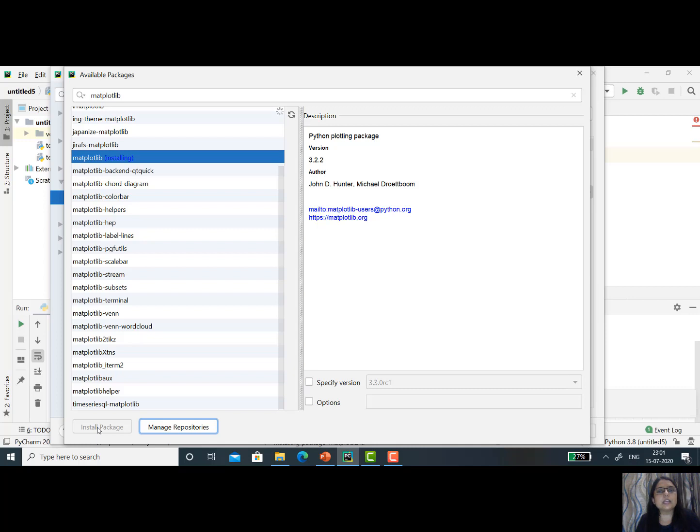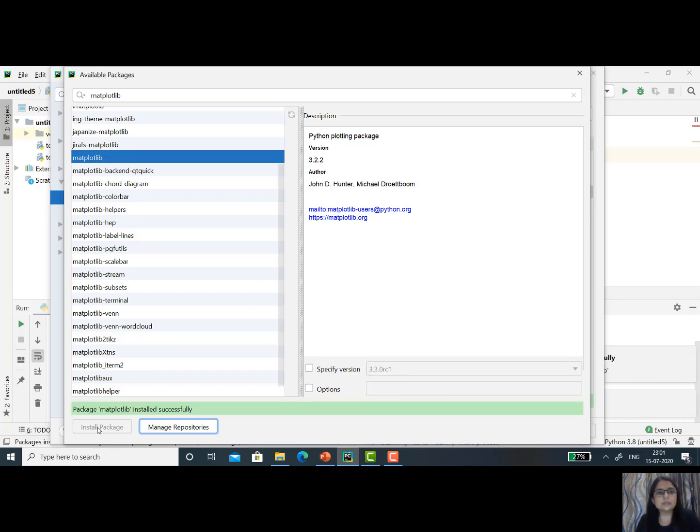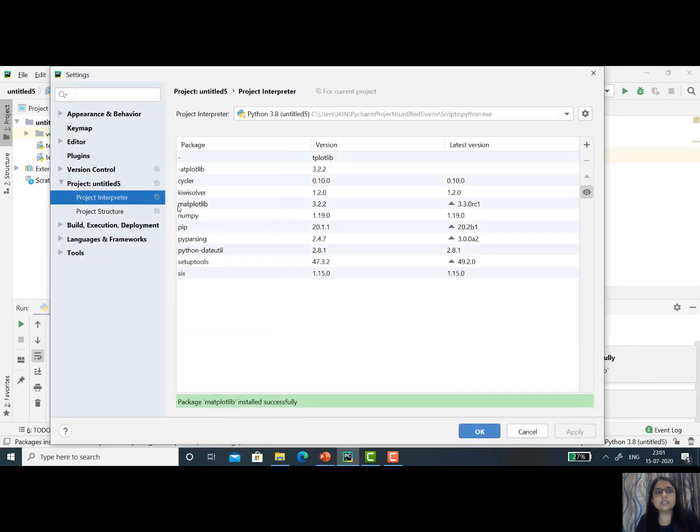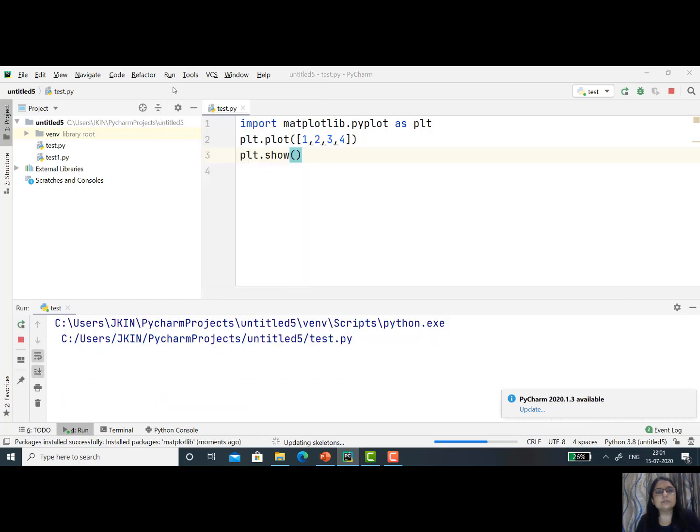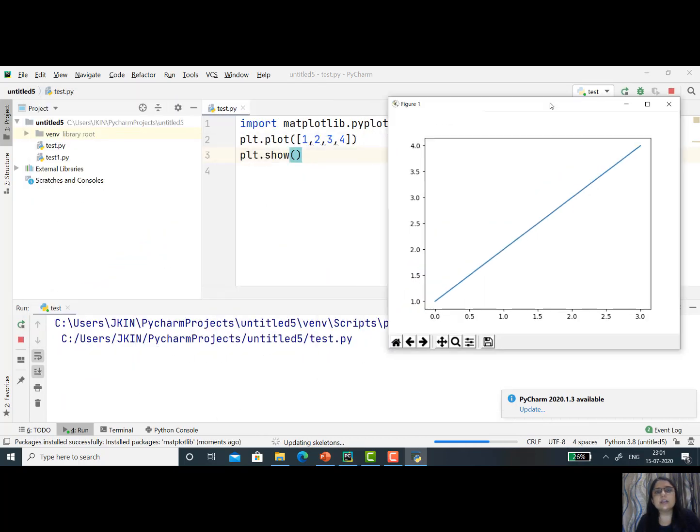While you are installing the package, remember one thing: your computer should be connected to the internet. The package will install automatically and it will give you a message that the package is installed and ready to use. See here, the package matplotlib is installed successfully. Now close this window. It shows this package inside PyCharm. Now you just run this. See here, the same graph is generated.